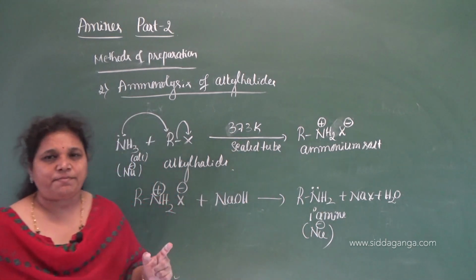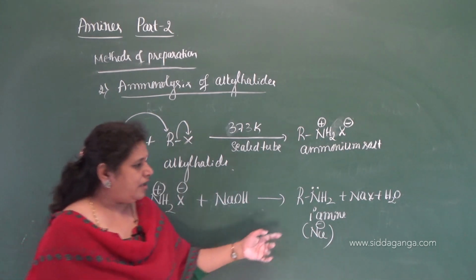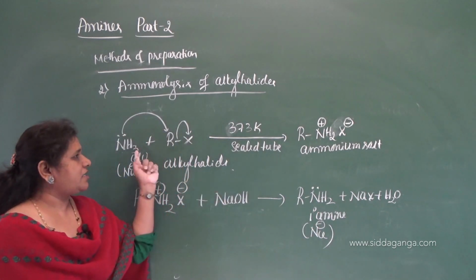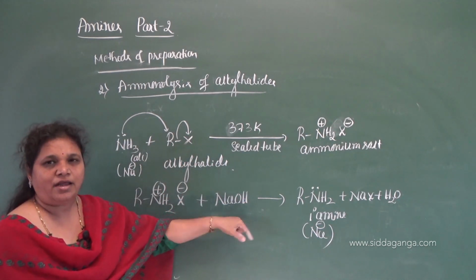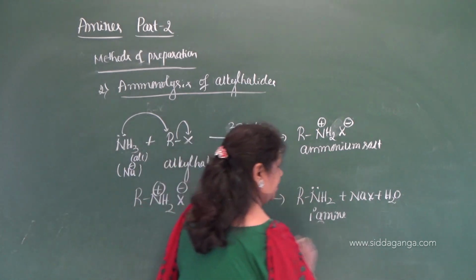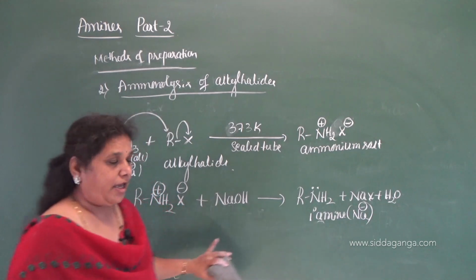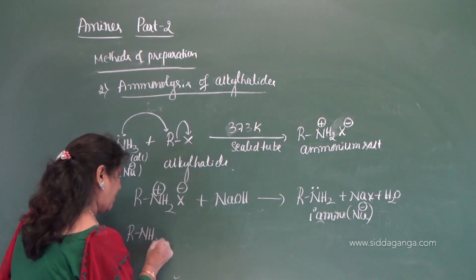This is the first step in ammonolysis. The reaction continues like this. Again the primary amine acts as a nucleophile. Again it reacts with one more molecule of alkyl halide and you will get a secondary amine, tertiary amine and the quaternary ammonium salt. See here, this acts as a nucleophile now. Now again it reacts with one more molecule of alkyl halide.